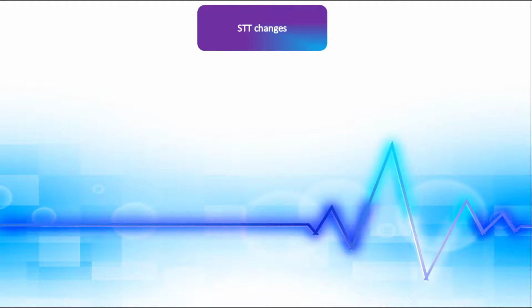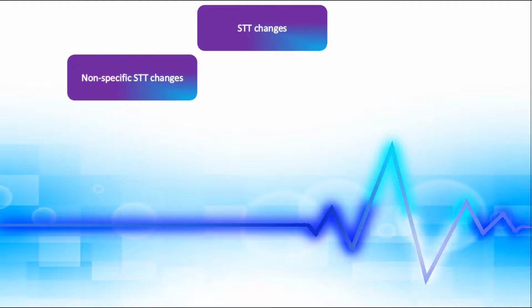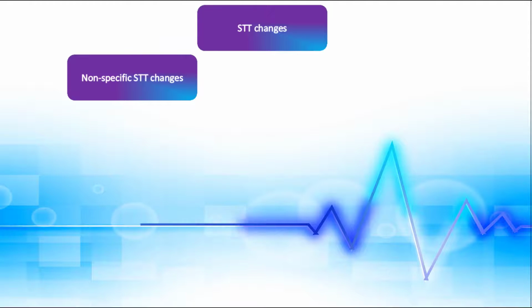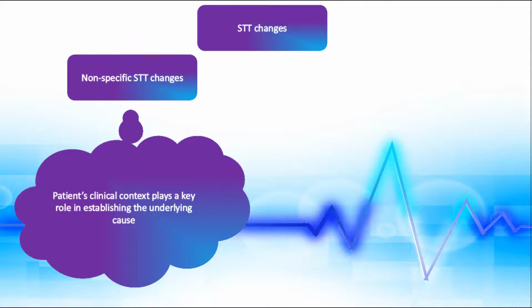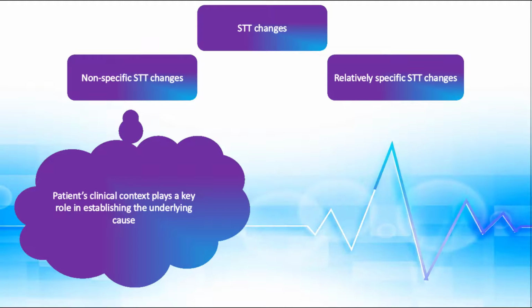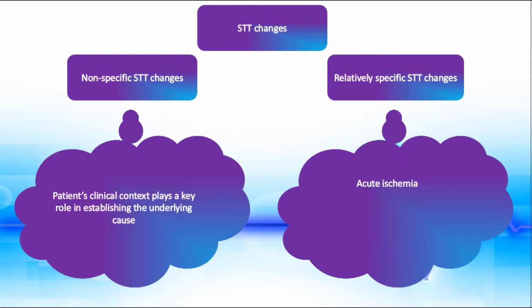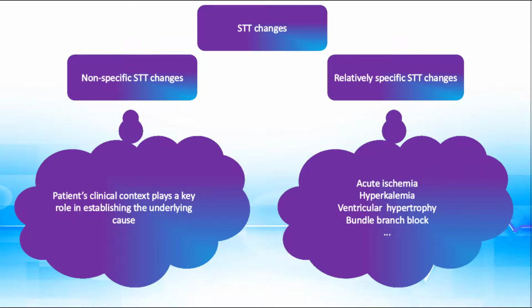Let's review some important tips. In summary, there are different classifications for ventricular repolarization abnormalities. Some experts classify ST-T changes into two main categories. 1. Nonspecific ST-T changes. These changes have numerous non-infarctional causes, therefore, the patient's clinical context plays a key role in establishing the underlying cause. 2. Relatively specific ST-T changes that are strongly in favor of a particular clinical circumstance, including acute ischemia, hyperkalemia, ventricular hypertrophy, bundle branch block and so on.